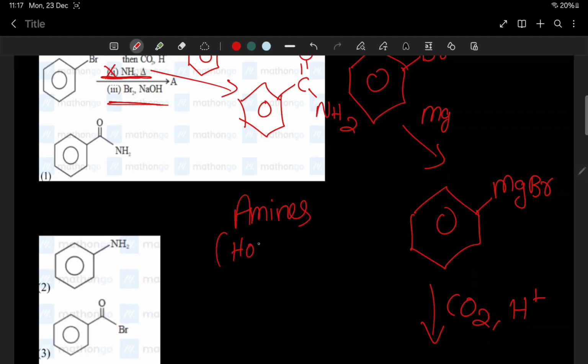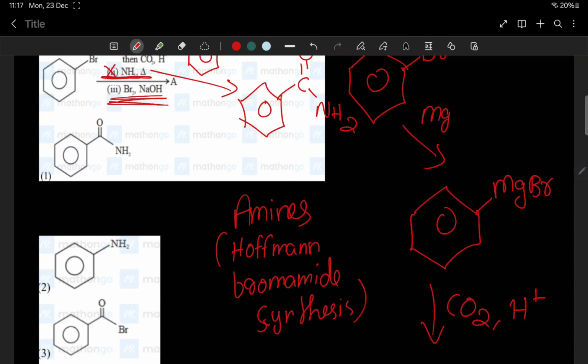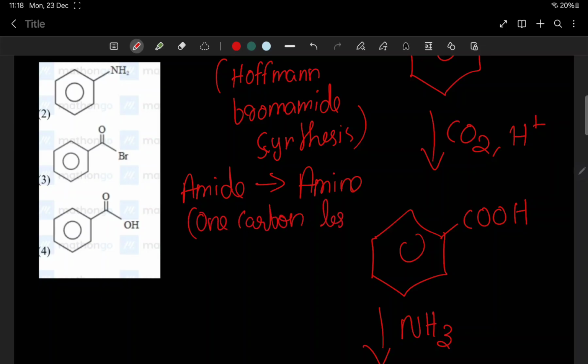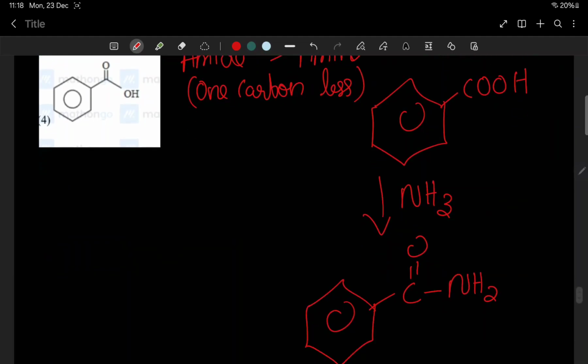There's something called Hoffman bromamide synthesis. In that they use NaOH and Br2. So here the third step is Hoffman bromamide synthesis. What is it? We convert an amide to an amine. The specialty of this reaction is that it loses one carbon. Remember it?